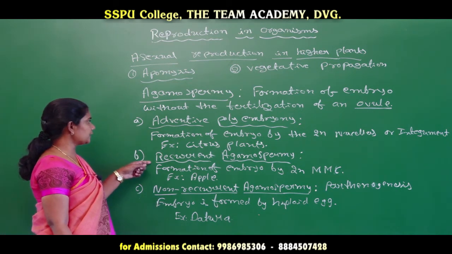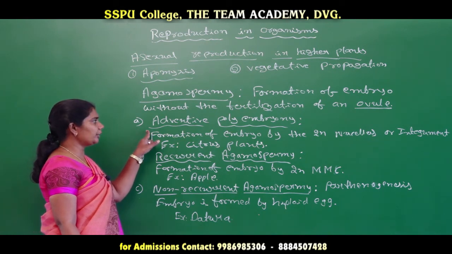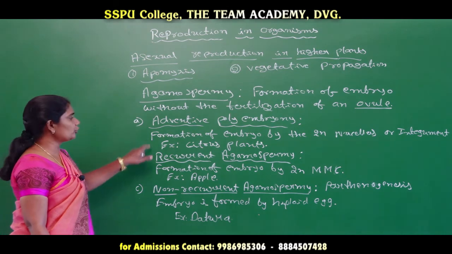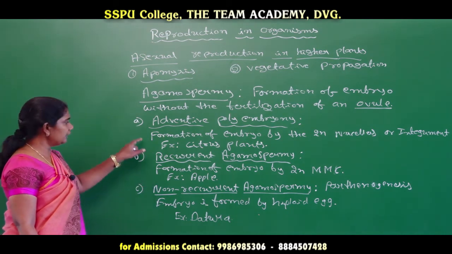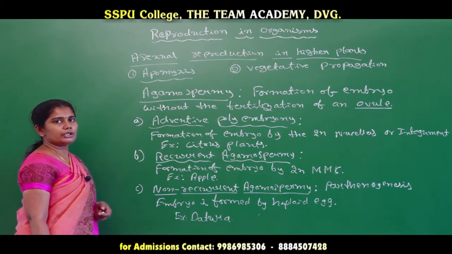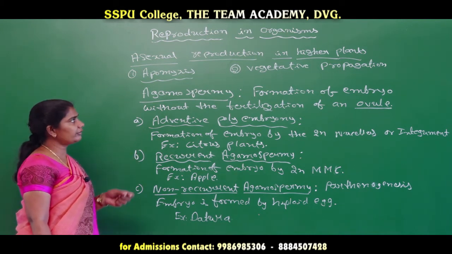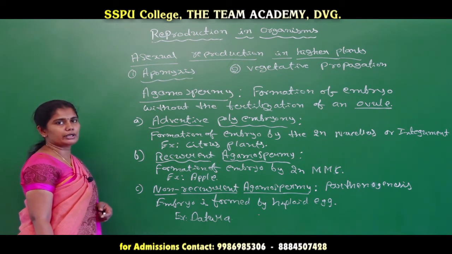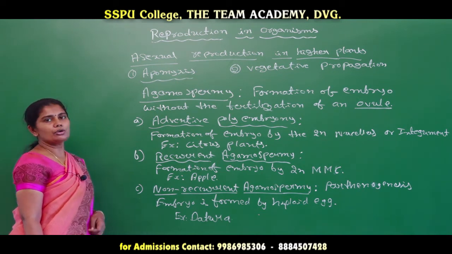But the other two methods, adventive polyembryony and recurrent agamospermy, are able to produce seeds. In this way, we can see one type of asexual reproduction in higher plants. Let us go for the next method, that is vegetative propagation.